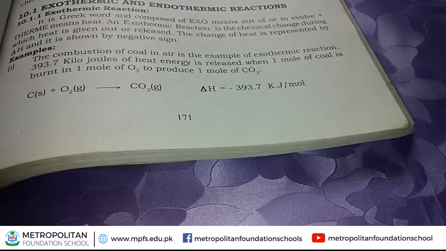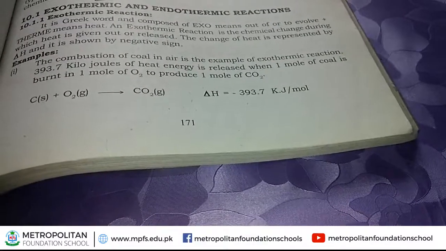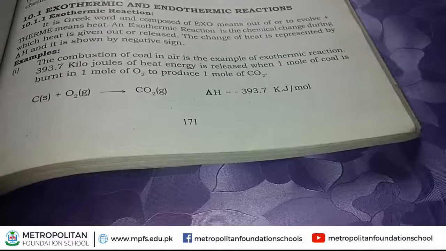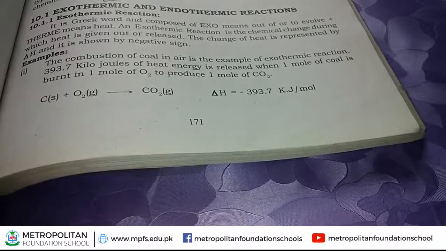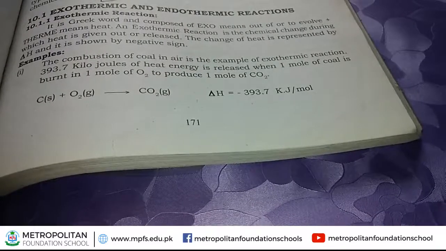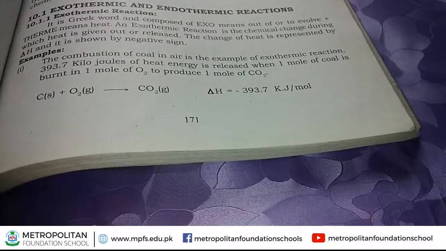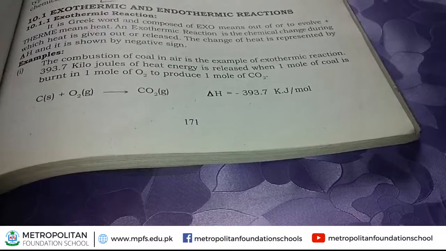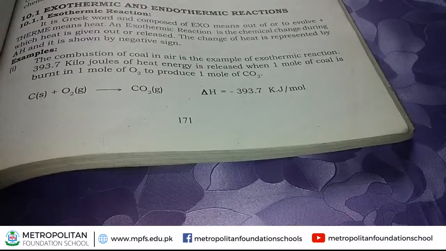This change of heat is represented by delta H. This change of heat of reaction is represented by delta H. Delta H is a symbol and it represents the change of heat during an exothermic reaction, and it is represented by a negative sign.